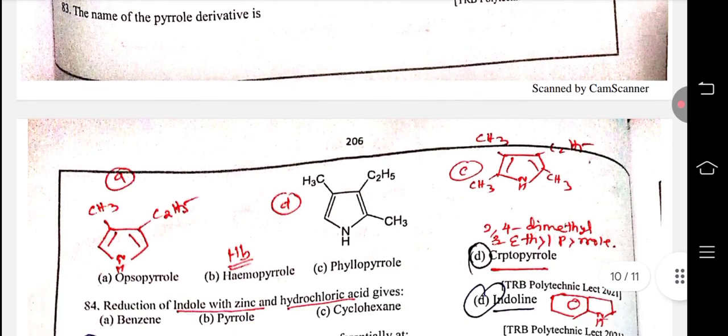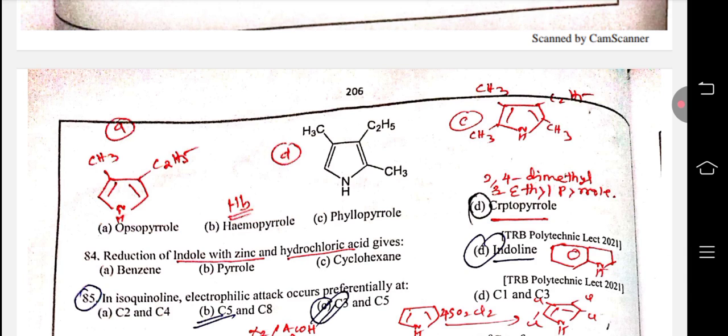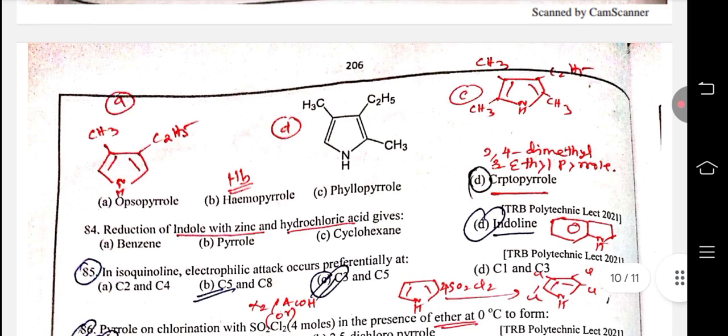The name of the pyrrole derivative A is opsopyrrole; 4-methyl-3-ethyl pyrrole. Phyllopyrrole is a 2,4,5-trimethyl-3-ethyl pyrrole. D is cryptopyrrole, 2,4-dimethyl-3-ethyl pyrrole. Therefore, D is the right answer.